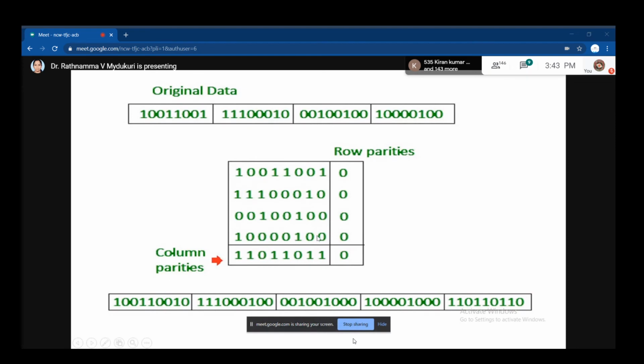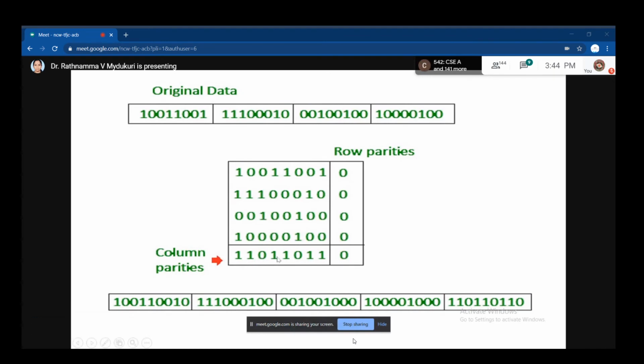Now to these 4 code words you are going to add some extra bits. There is row parity and column parity. Now this is even parity. How many ones here? 4, so 0. Here also 4, 0. Here 2, 0. Here 2, 0. Now come to column-wise. 1, 2, 3, so adding 1 makes 4. Next only 1, so adding 1. Already 2, we have even, so 0.